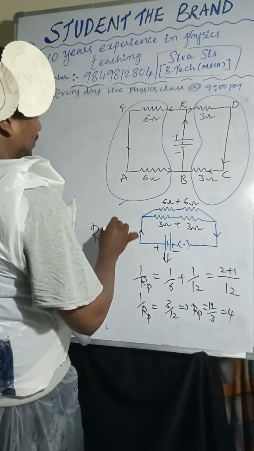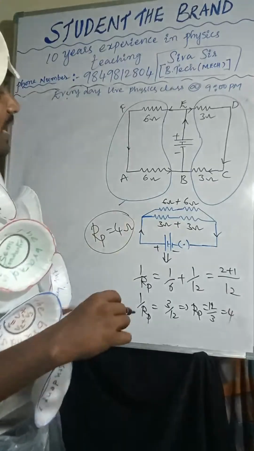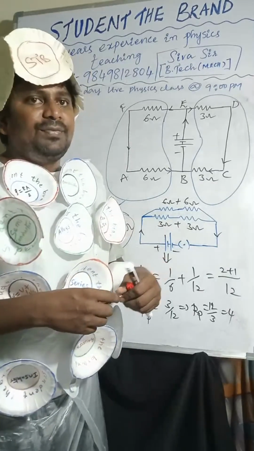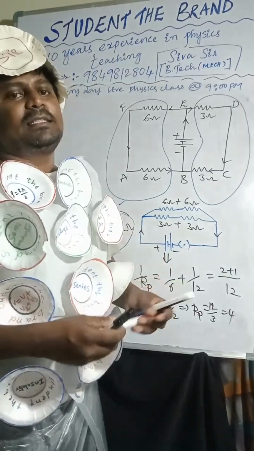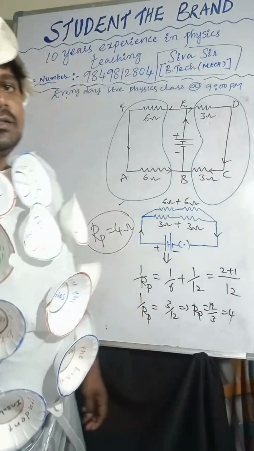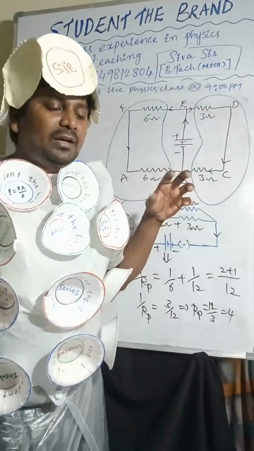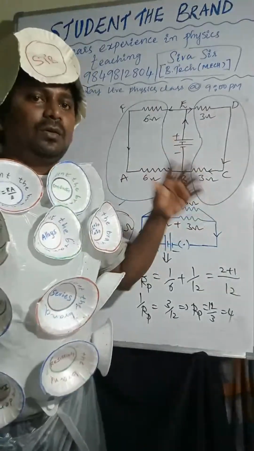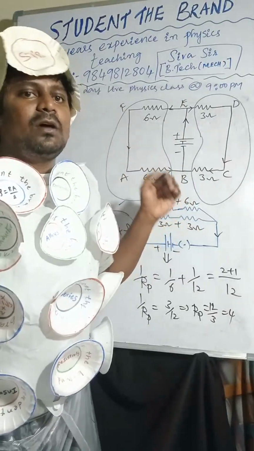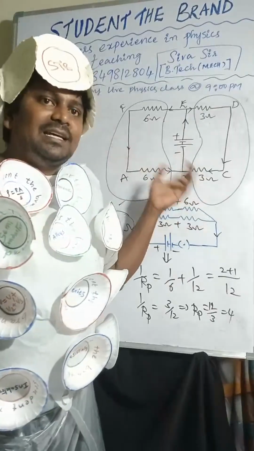So we are solving only equivalent resistance. Still we can do current also. We are going through the stepwise method. If they give a circuit problem, how to identify whether the resistors are in series or parallel?